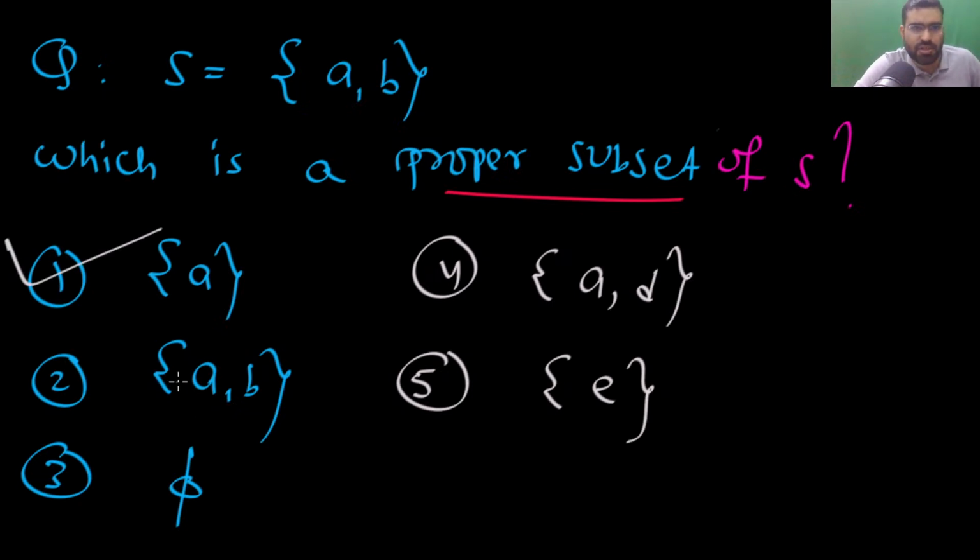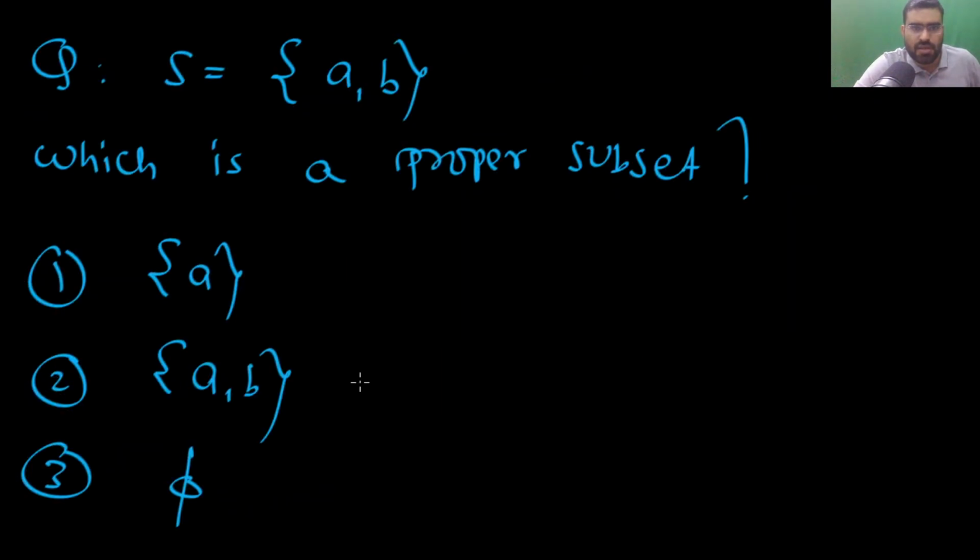So you can note this is a proper subset. It is a subset and it is not same as S. This set and this set, they are different, and you can note this is a subset. So this is not a proper subset. This is a proper subset. This is not even a subset. This is not even a subset. So remember, this phi is a proper subset.